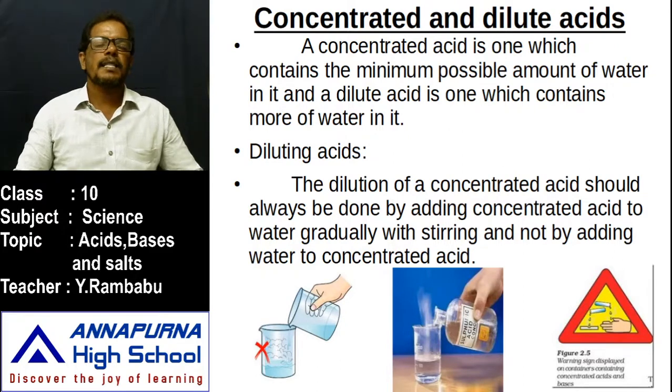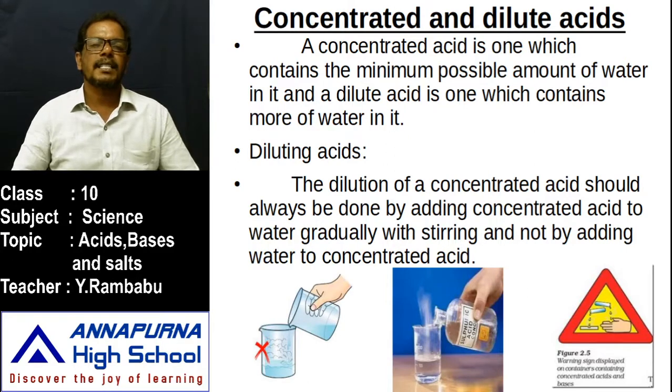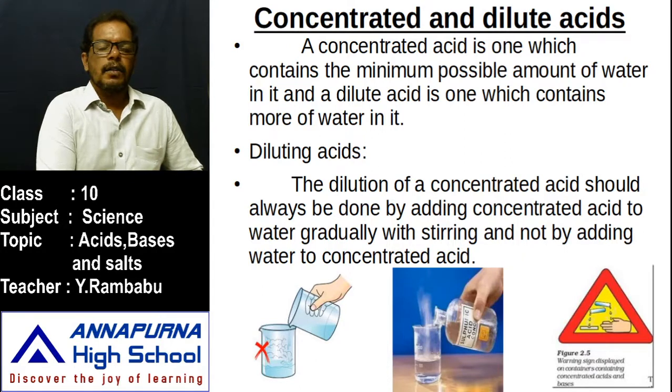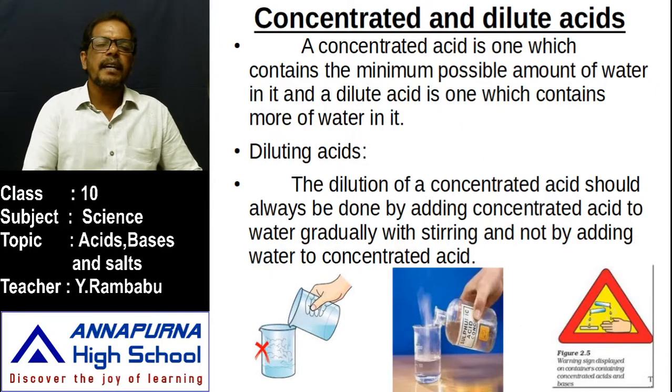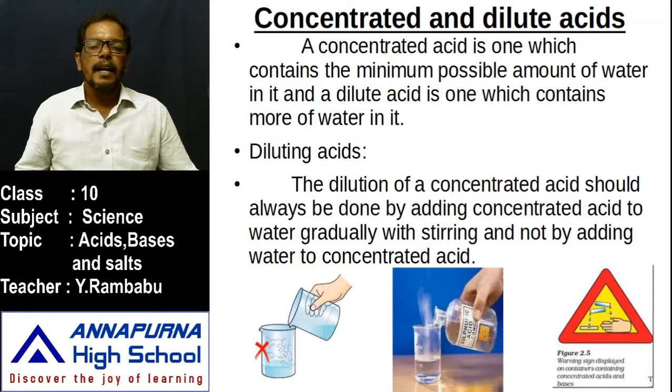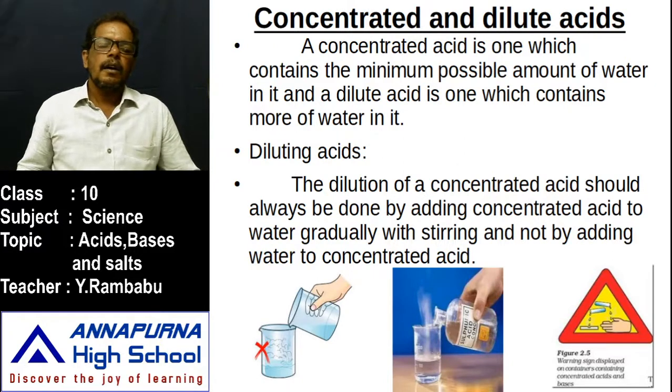To understand what is concentrated and what is dilute, let us observe an example. Take 2 beakers filled with the same amount of water, that means 1 liter of water in each beaker. To the first beaker add 50 grams of sugar and stir well, and in the second beaker add 250 grams of sugar.